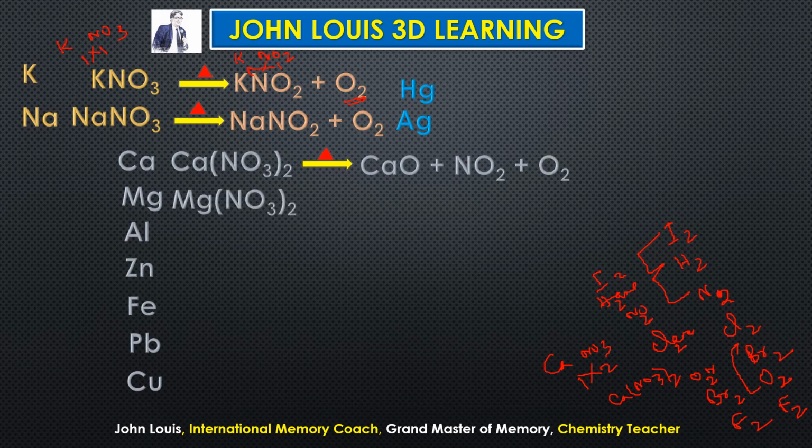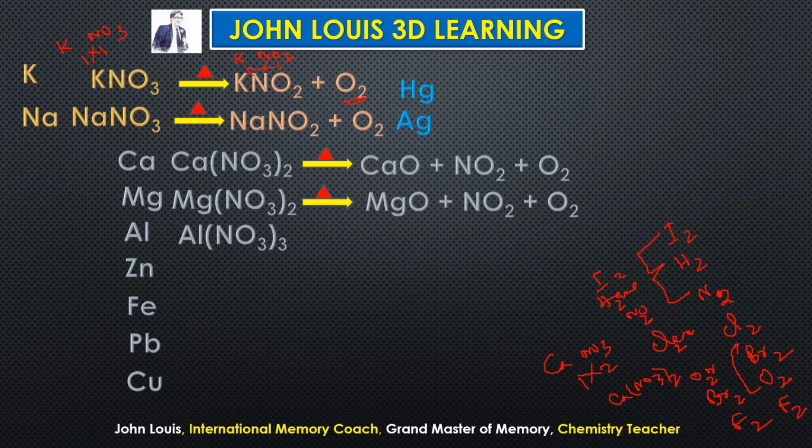Similarly, magnesium forms magnesium nitrate. Again, magnesium valency is 2, nitrate valency is 1. Therefore, if you apply the rule, you get the formula Mg(NO3)2. When this is heated, what metal oxide will form? Magnesium oxide plus nitrogen dioxide plus oxygen.